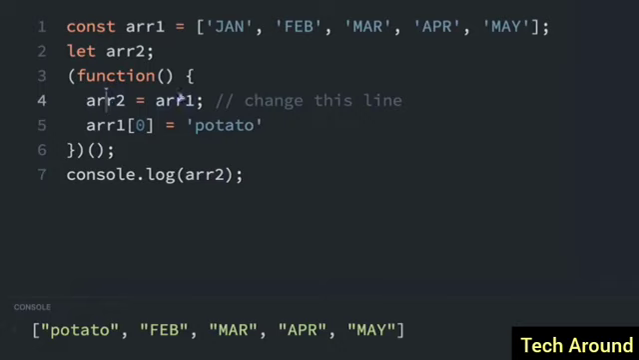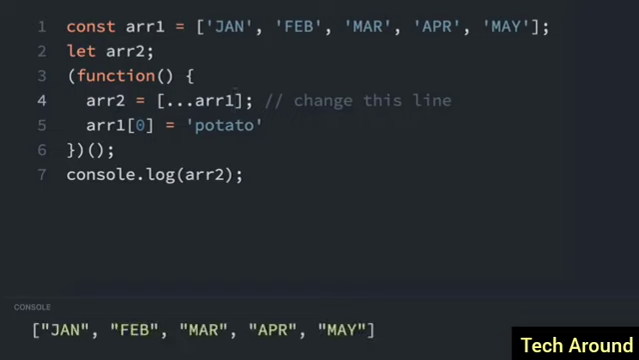But what if we want array2 to be a copy of array1? We can use the spread operator. Now, we can't just use the spread operator like this. That's not going to work. But if we put this inside brackets, which is an array, it will spread out the contents of array1 into this new array. So we're not making array2 equal array1. We are making array2 equal all of the contents of array1, so they'll be different. So if we run this again, you'll see that it says January for the first element in the array instead of potato.